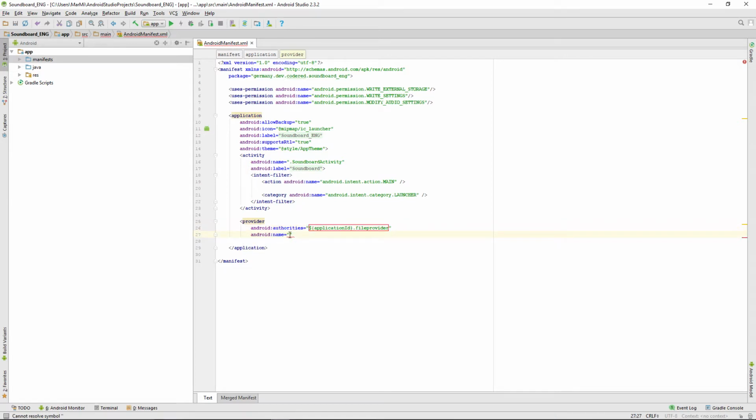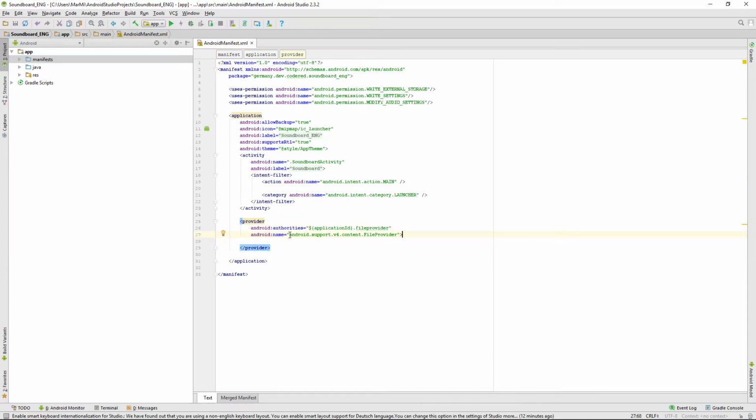Then the name is super important. You have to write android.support.v4.content.FileProvider in there, otherwise it won't really work.